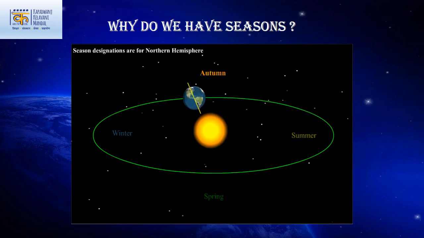Why do we have seasons? The earth's movement around the sun causes seasons. The parts of the earth which receive more sunlight experience summer, while those that receive less sunlight experience winter. The northern hemisphere experiences summer in the period between 21st March to 21st September, while it is winter in the southern hemisphere during that period. The change of the seasons is a phenomenon that directly affects human life.